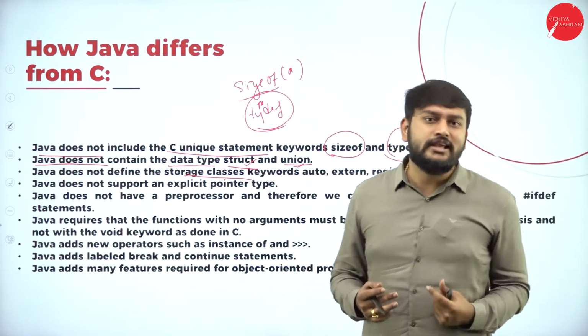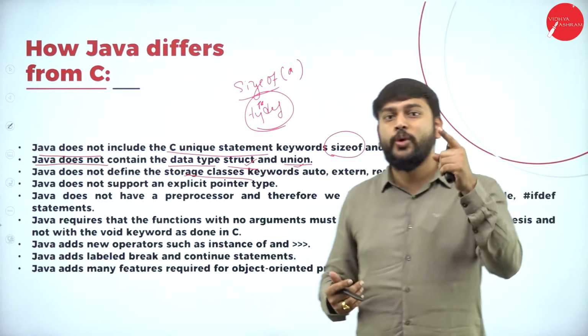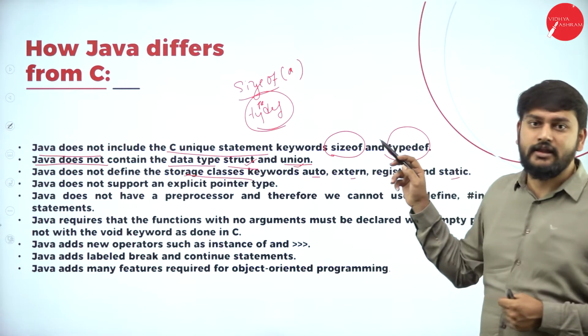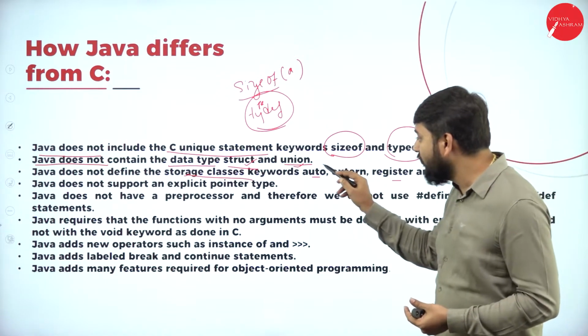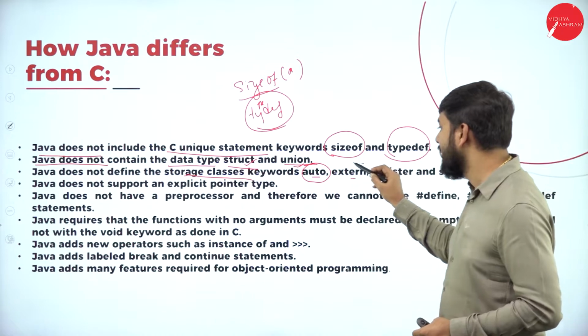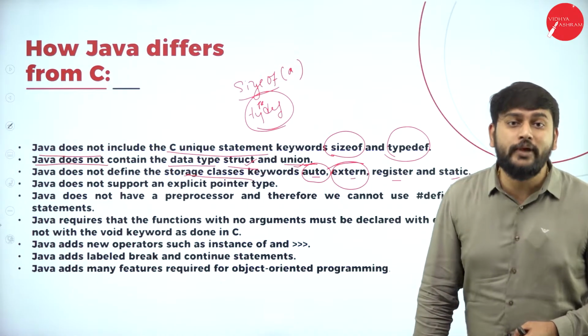All these things we can define with the keywords auto, extern, register, and static. You will know that by default the scope of the variable will be auto. That is one thing you should remember. Extern means global variable.